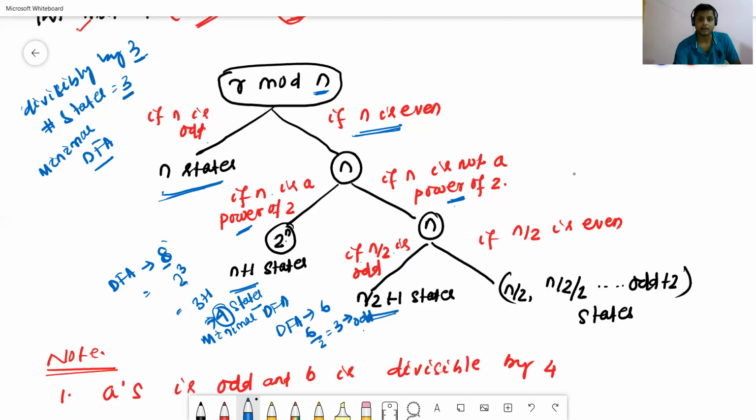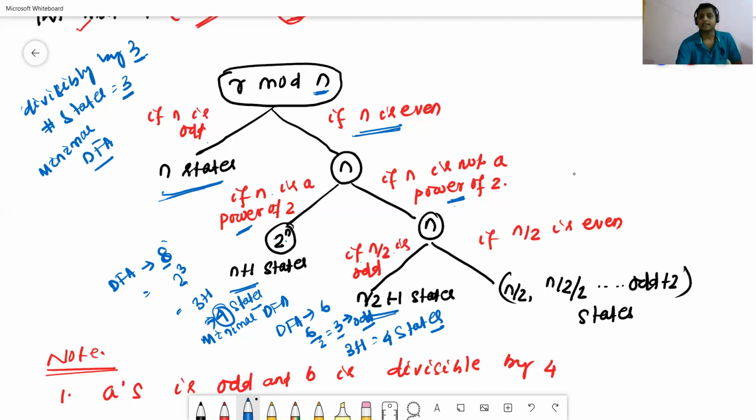Since 3 is odd, in this case the minimal DFA will require n by 2 plus 1. Here n by 2 means 3. 3 plus 1 means 4 states will be required.